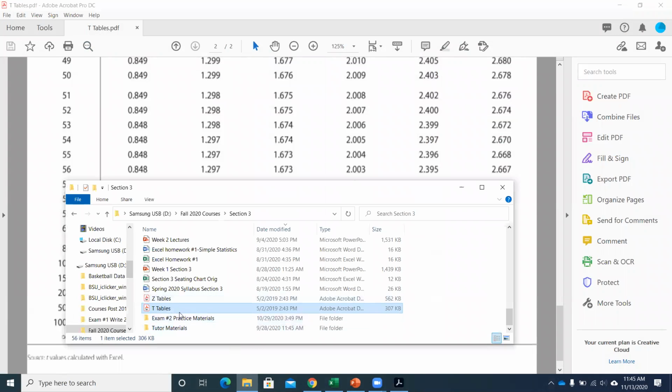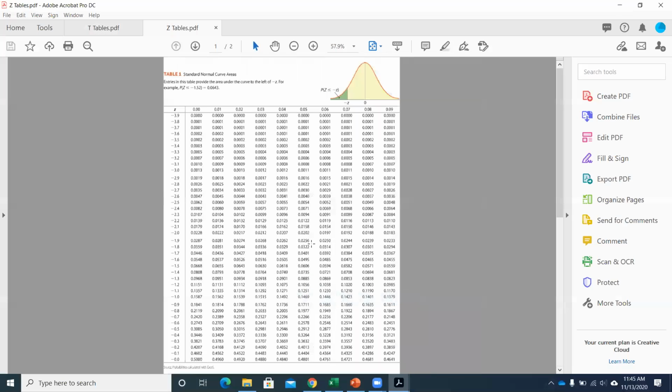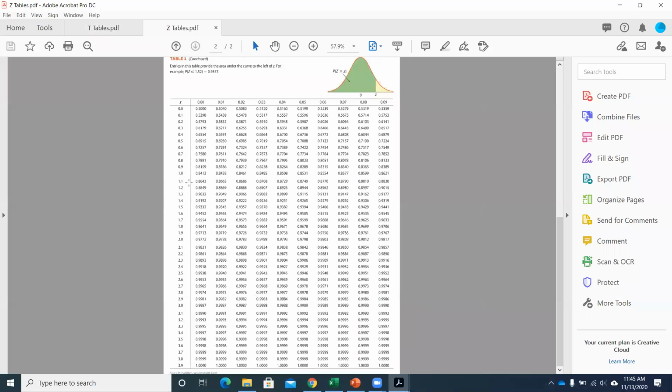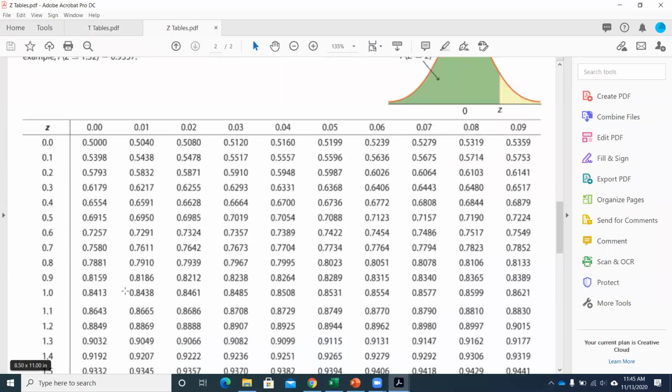I don't have the Z table open. So I had a test statistic of about 1.09, so I go down here to 1.09. The area to the left is 0.8621. Well, I wanted the area to the right of that, so I subtract this from 1.